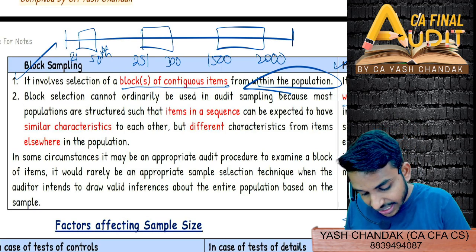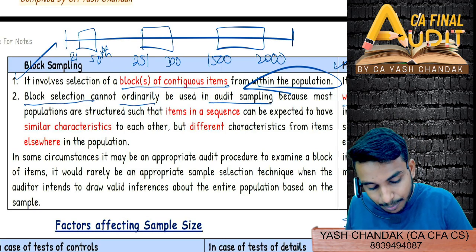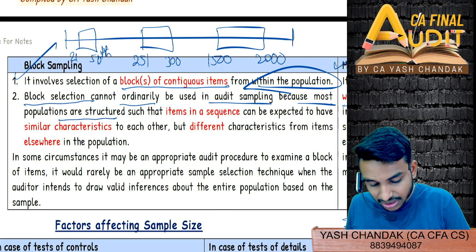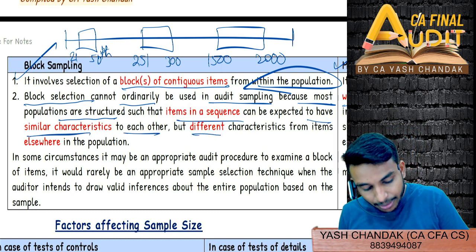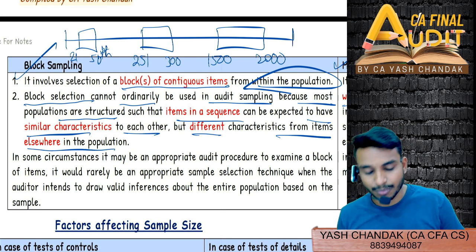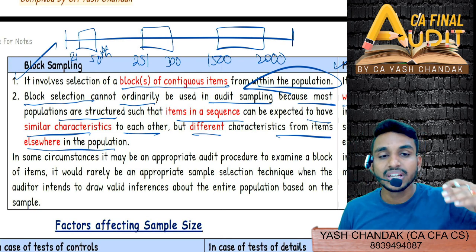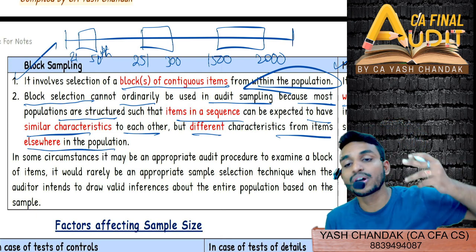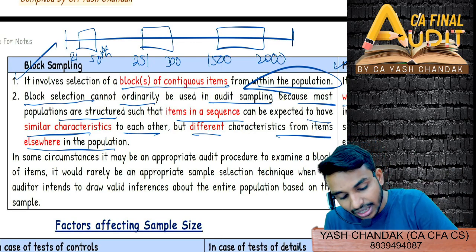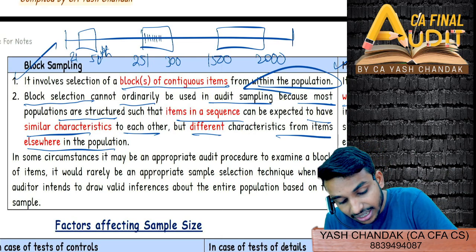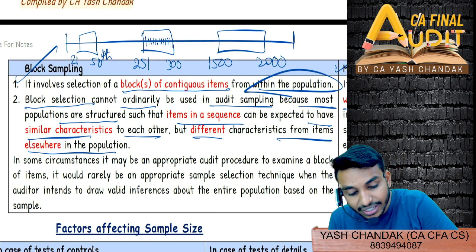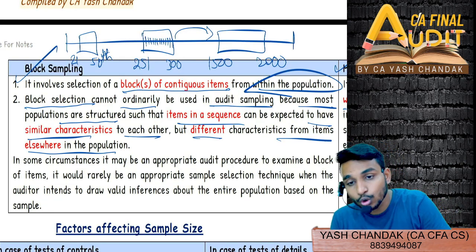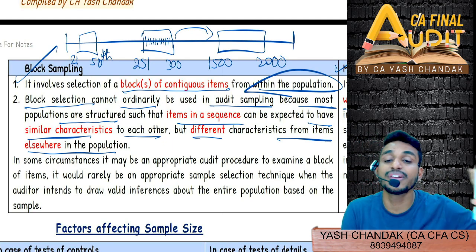Now block selection cannot ordinarily be used in audit sampling, because most populations are structured such that items in a sequence can be expected to have similar characteristics to each other, but different characteristics from items elsewhere in the population. They are actually going against block sampling by stating that all the items which come sequentially could be similar to each other and could be different from the others. There is no fixed pattern.